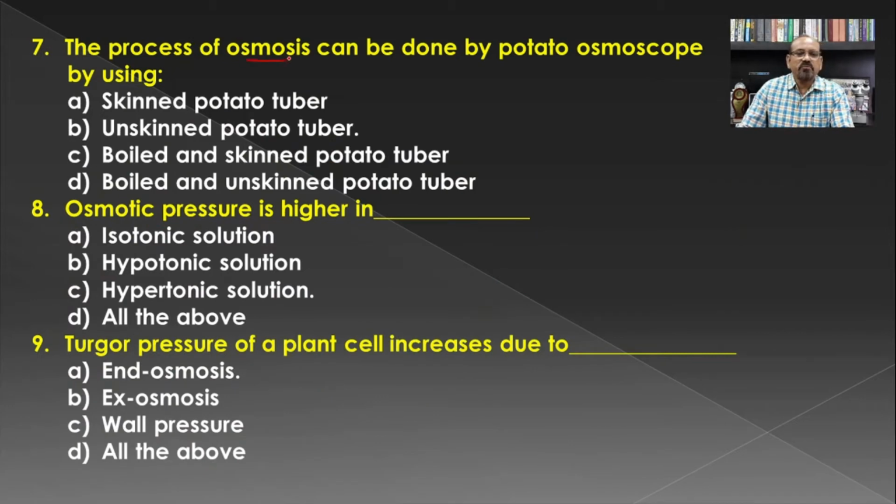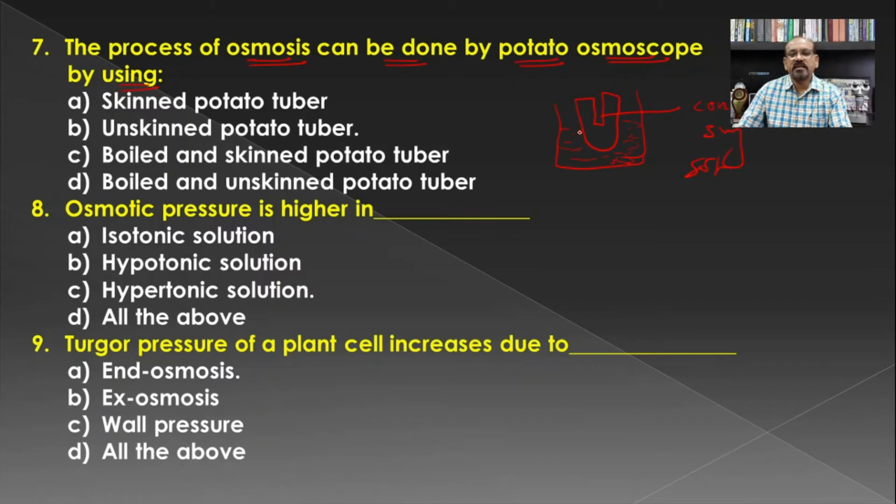The process of osmosis can be demonstrated by a potato osmoscope. Earlier we have seen that we can take a peeled potato, and this peeled potato is considered as an osmoscope. Here it is filled with the hypotonic solution or the water, and this contains the concentrated sugar solution.